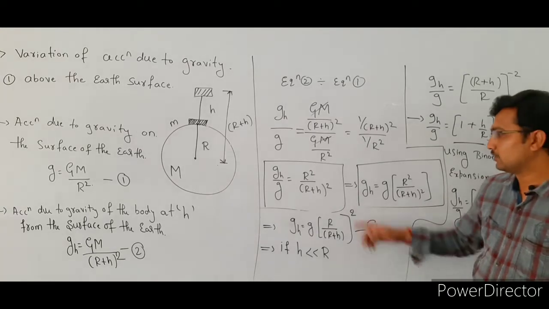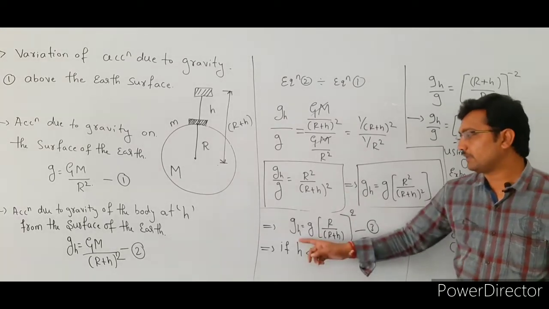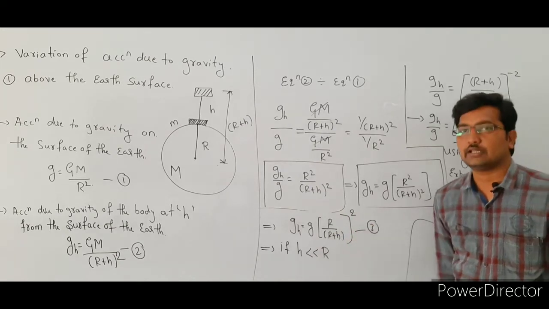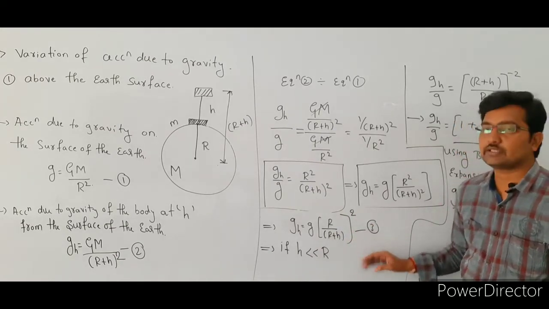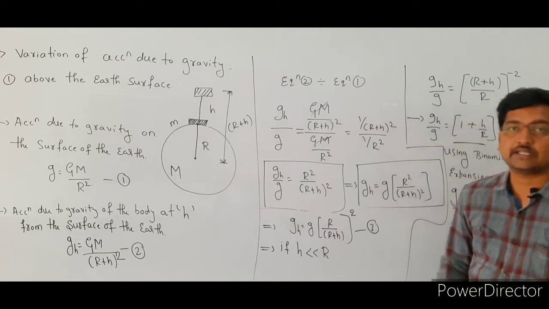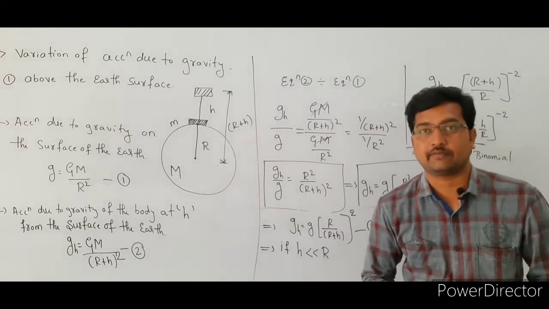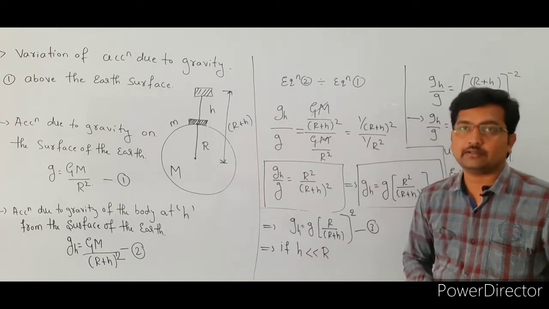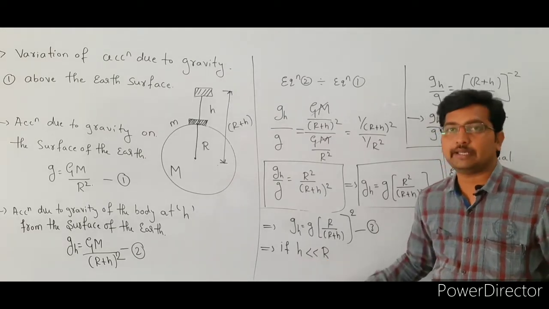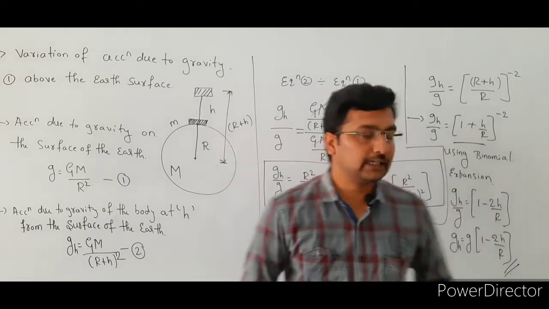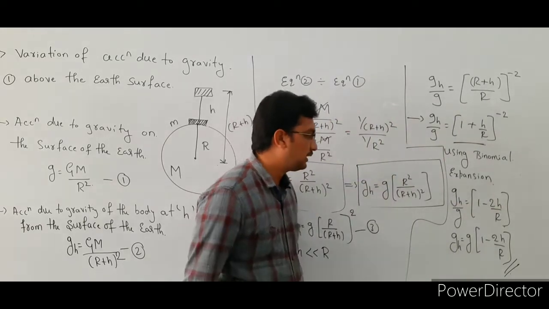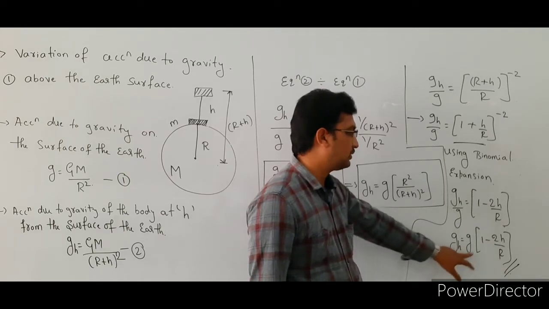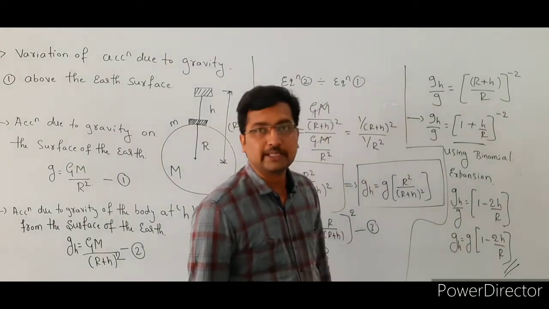So it can be written as g suffix h equal to g times the bracket of R divided by (R plus h) whole square, right. This is one equation we use to find the acceleration due to gravity above the earth's surface. Next, if the height of a body is very small compared to the radius of the earth, in that case we use the formula g suffix h equal to g times (1 minus 2h by R).